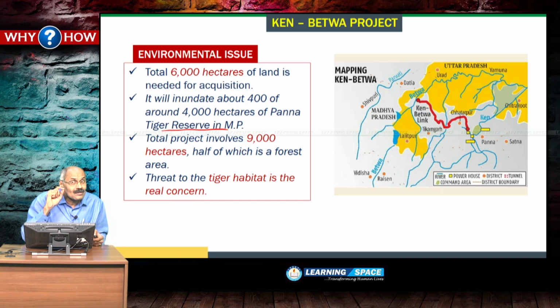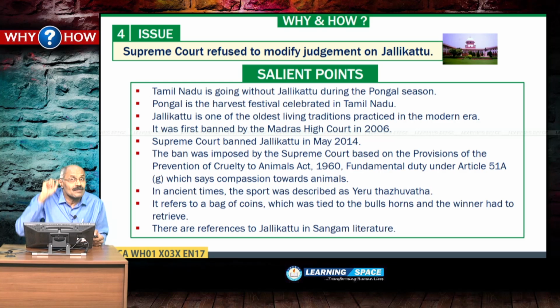So this tiger habitat is the real concern. If someone talks about Ken-Betwa, one should have a clear idea about the Bundelkhand region and Panna Tiger Reserve. Panna Tiger Reserve is in Madhya Pradesh.